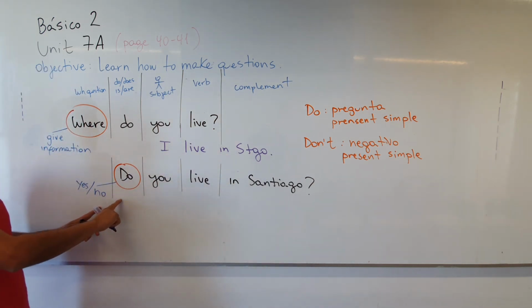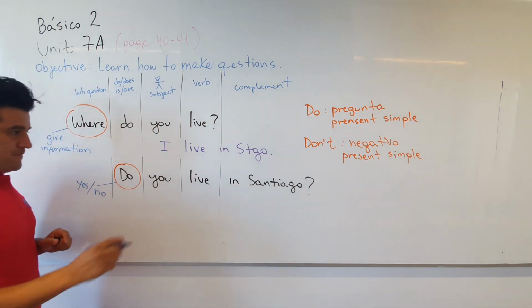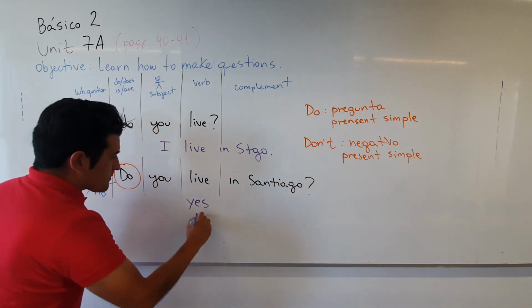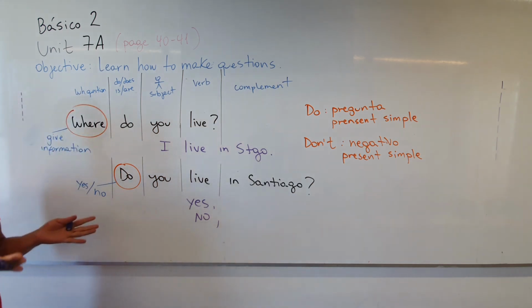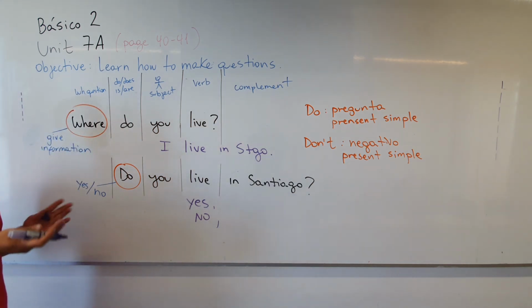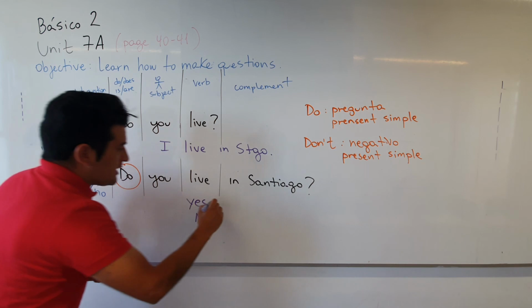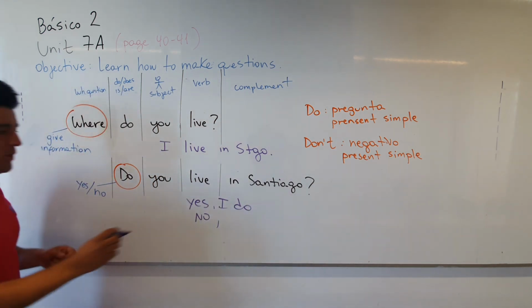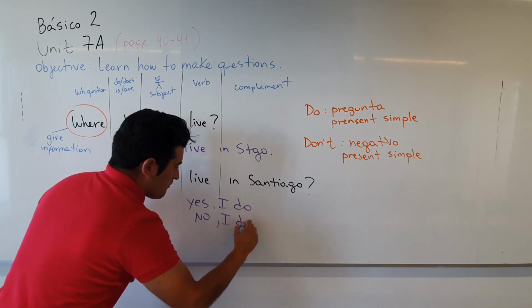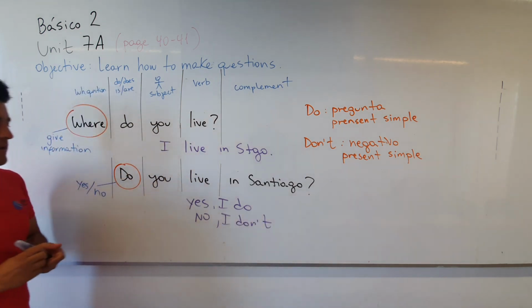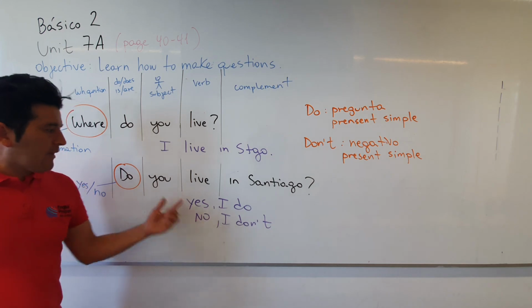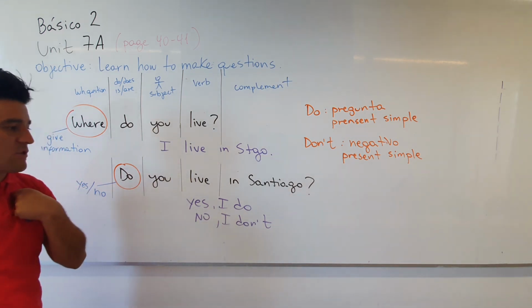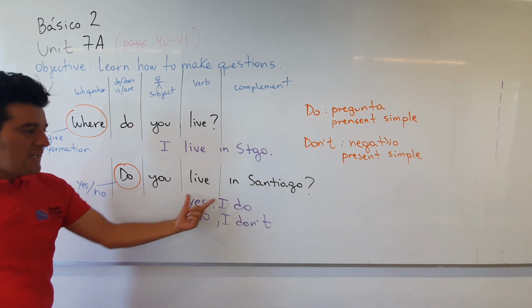Okay, in this case it's different. Do you live in Santiago? And we have two possible answers, remember? And we say, yes, but in this case we have to answer with this one. Yes, I do. Or no, I don't, okay? Aquí respondemos con I porque me están preguntando a mí. Una pregunta directa que me están haciendo a ti. So that's why you say, yes, I do.